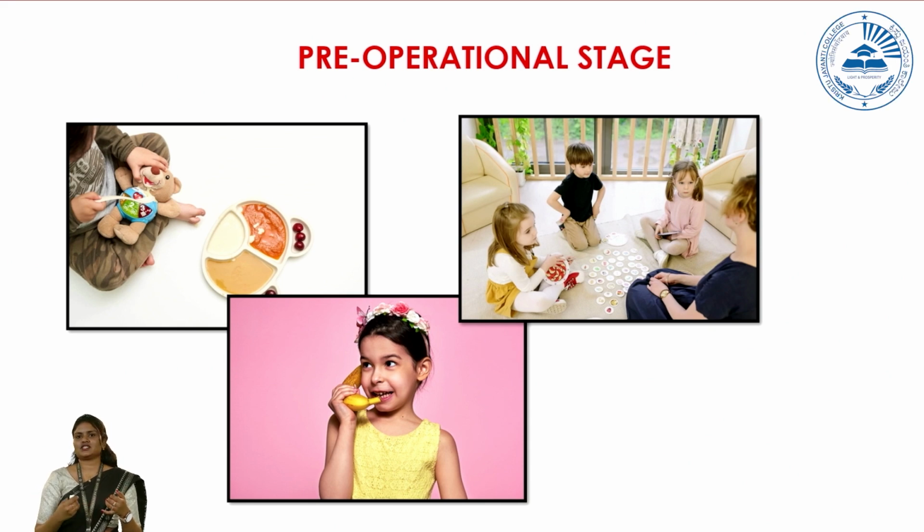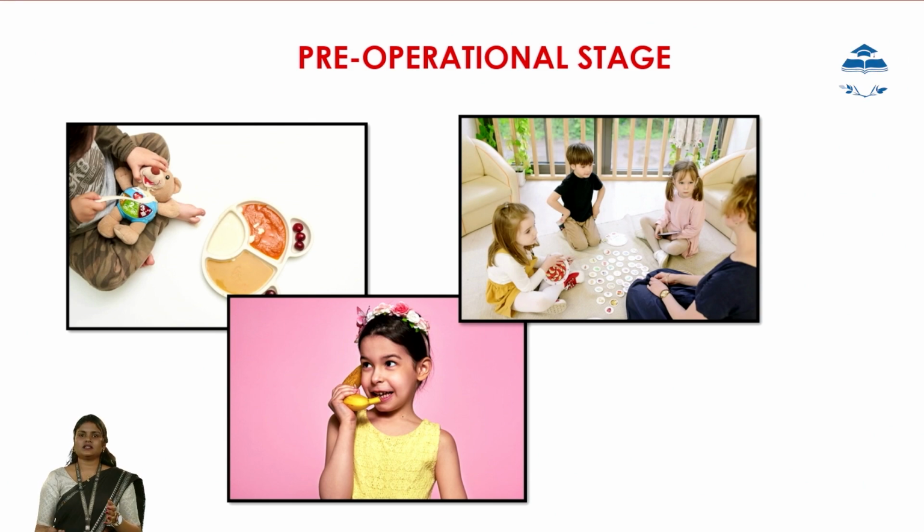Second one is decontextualization. Decontextualization here means that they are going to use alternative objects instead of the real objects. Say for example, a child will pick up a banana and act as if that banana is a telephone. They will take a box and pretend as if it's a frog. So this is what we call decontextualization.